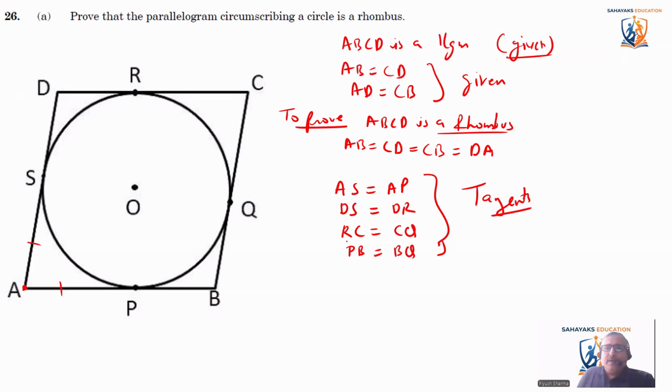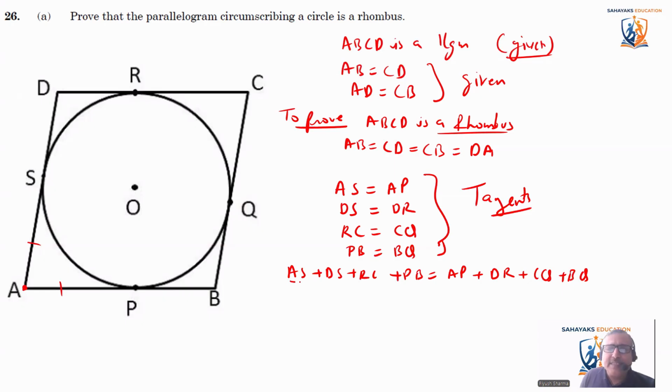Now add all these. If I add all these, it becomes AS plus DS plus RC plus PB is equal to AP plus DR plus CQ plus BQ.